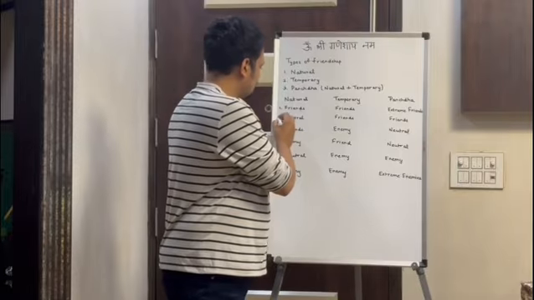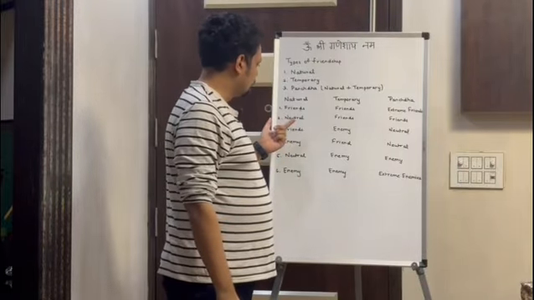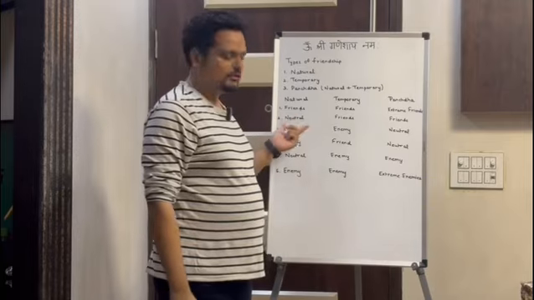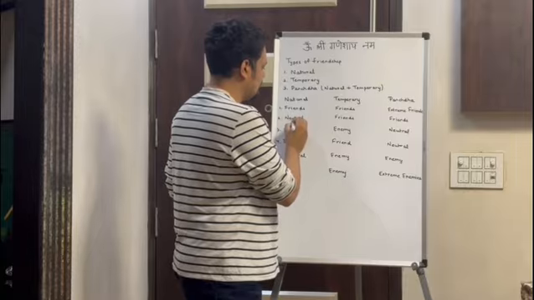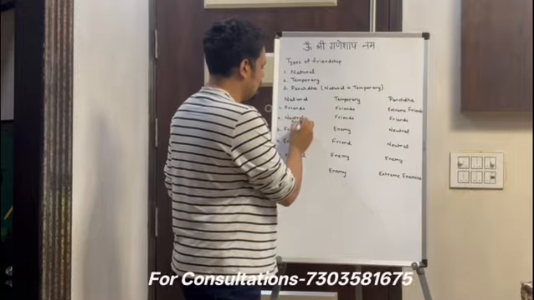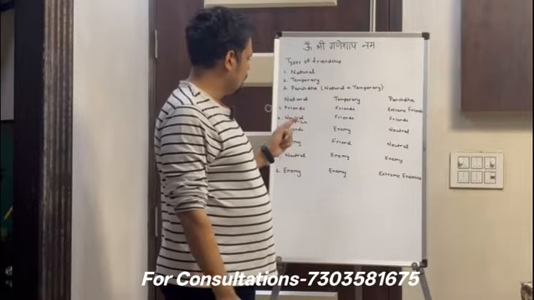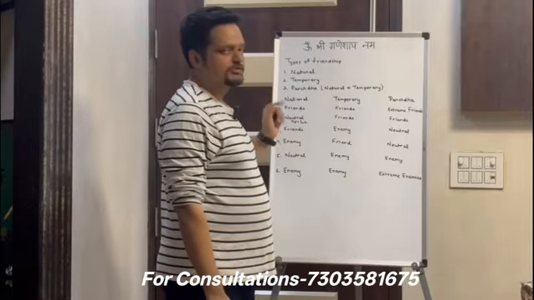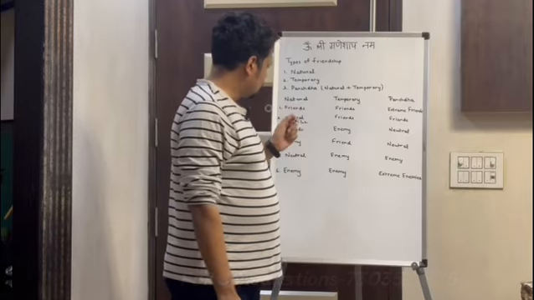Similarly, if we come to neutral, for Jupiter, Saturn is neutral. This is the natural friendship of these two planets.